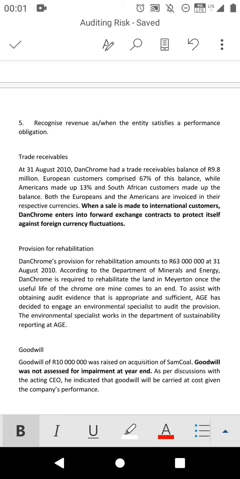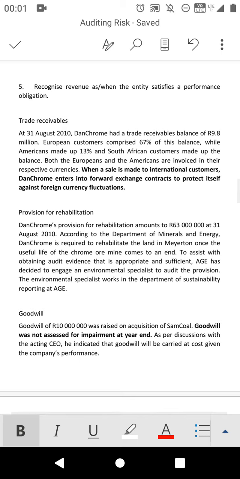So in each and every paragraph, there is a problem that you have to identify. Okay, then when the sale is made to an international customer, then Chrome enters into a forward exchange contract to protect itself against foreign currency fluctuation. So this company is trying to protect itself against the foreign currency.